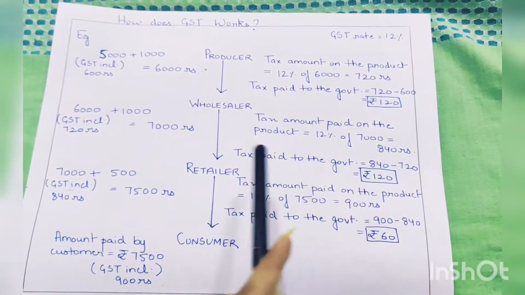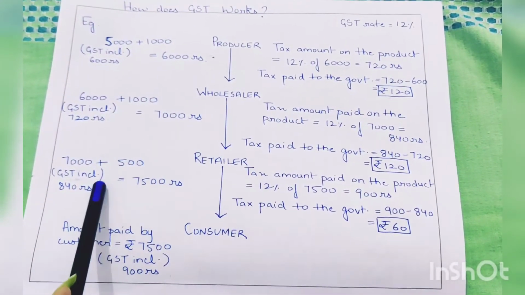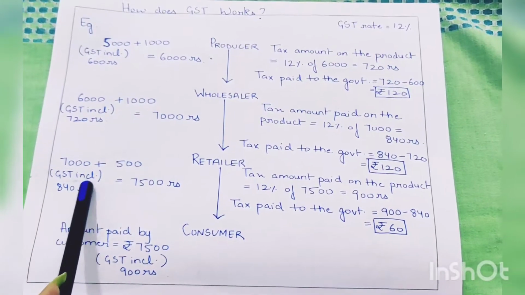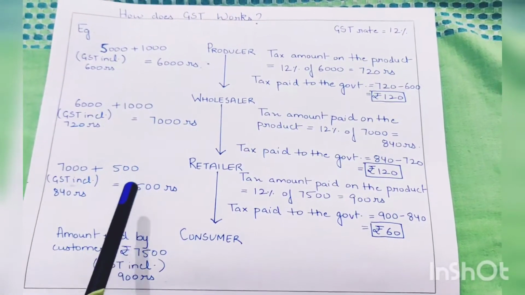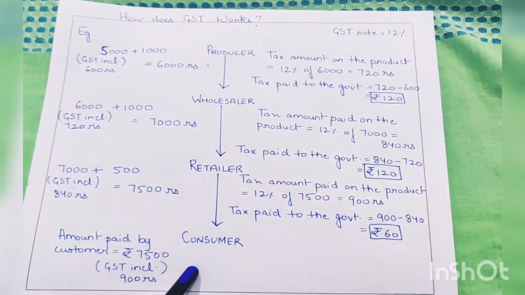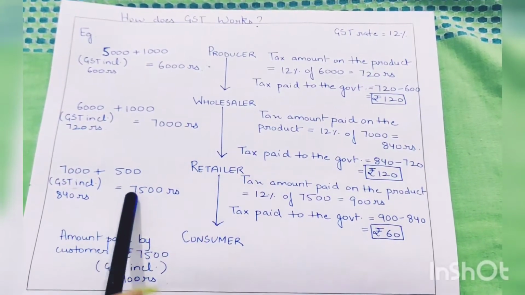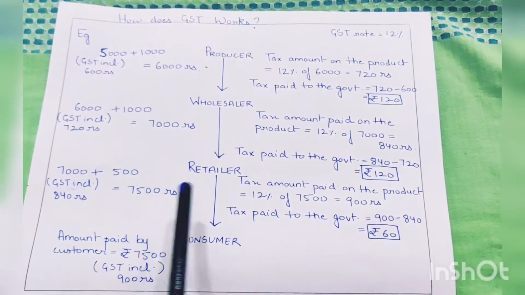Now the retailer buys the product for 7,000 rupees and decides to make a profit of 500 rupees. So he will sell it to the consumer for rupees 7,500.